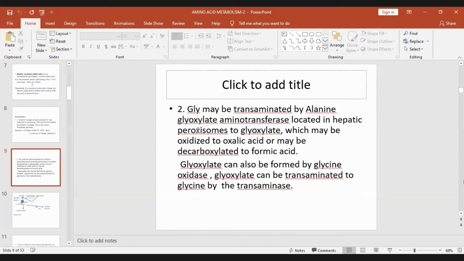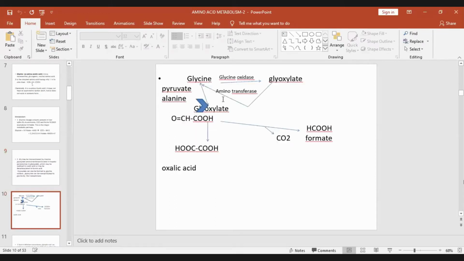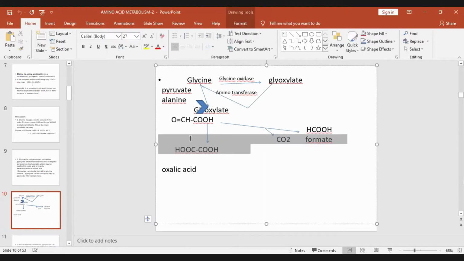Glycine may be transaminated by alanine glyoxylate aminotransferase located in hepatic peroxisomes to glyoxylate. And this glyoxylate's further metabolism is either decarboxylation to form formate or oxidation to form oxalic acid. But here you should remember that glycine can also be deaminated by glycine oxidase to glyoxylate, and part of this glyoxylate is converted back to glycine.